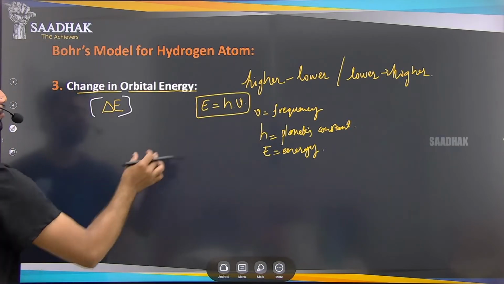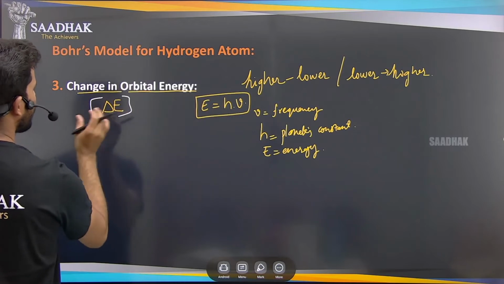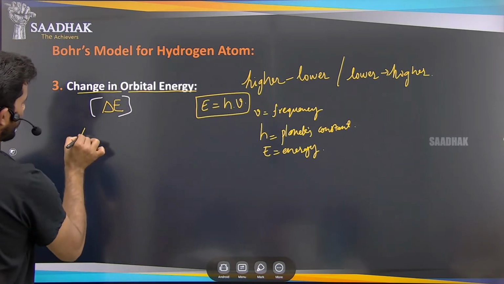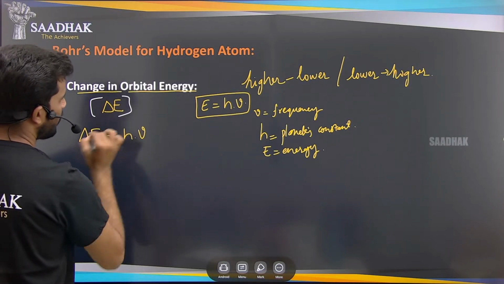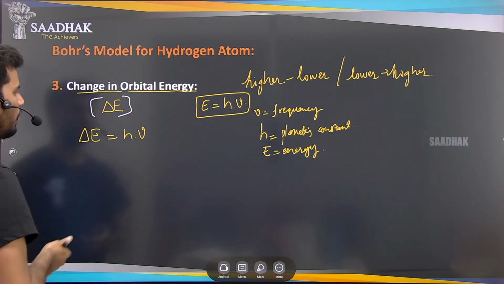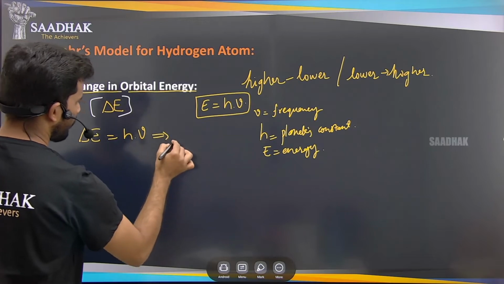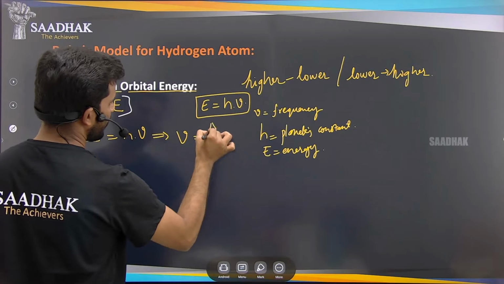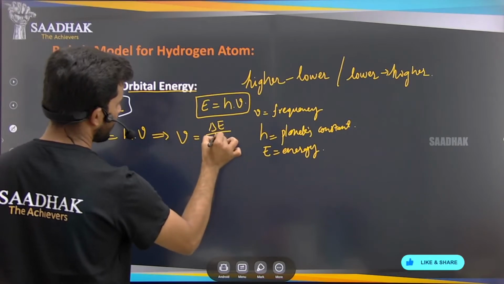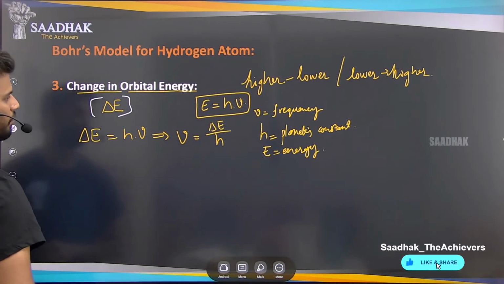If we apply Planck's energy equation here, delta E will be written as h times nu, that is frequency. Now if we change it into the form of frequency, delta E, the change in energy, by the Planck's constant.